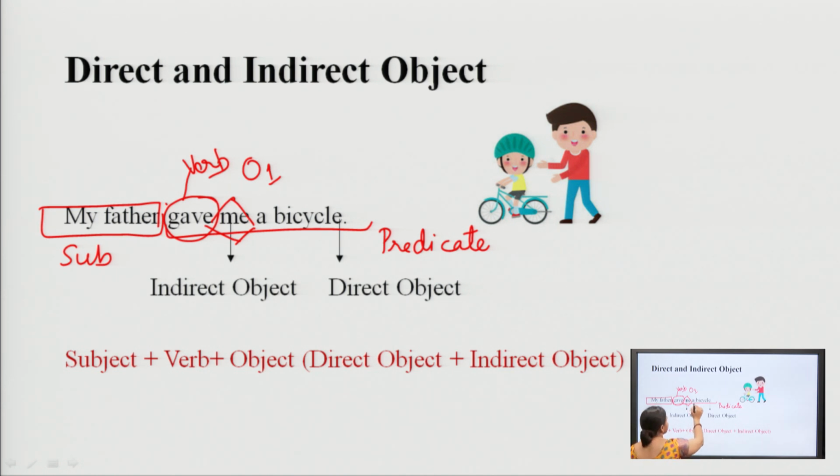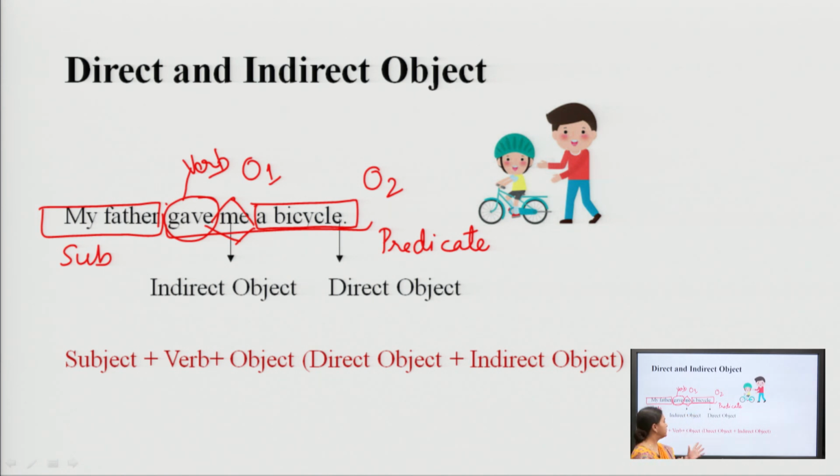What is a bicycle here? A bicycle is the direct object in this sentence. We can call it object 2. In this sentence, we have two objects in the predicate. One is direct object and another is indirect object.